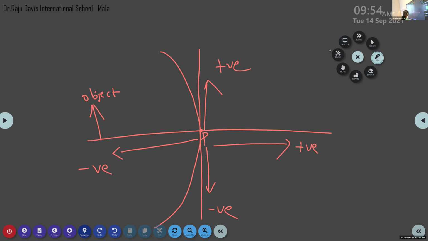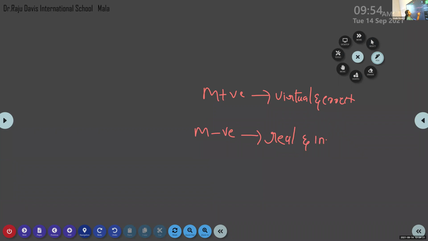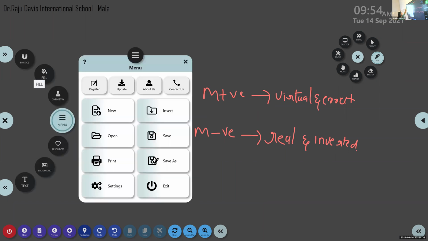If M is negative, only one combination is possible, real and inverted. So that's all about this part, reflection of light. Now we are going to solve some MCQ problems.